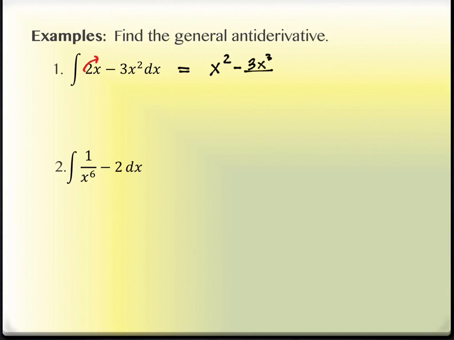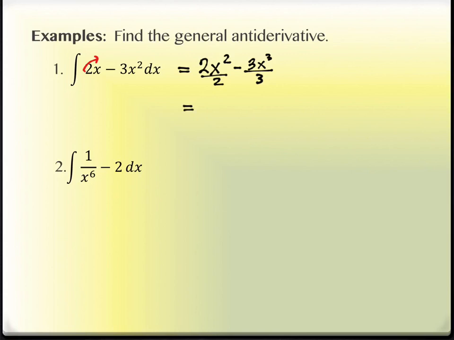I missed something on the first one. And then I need to divide by the new power, 3. I didn't miss it, but I could do the same thing on the first one. The power on x is a 1. I increase the power to a 2, and I divide by 2. So no matter what the exponent or the coefficient in front is, it can stay there. You can increase the power by 1, and then you can divide by your new power.